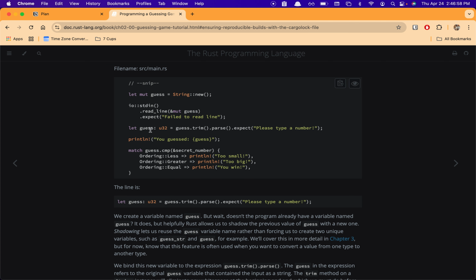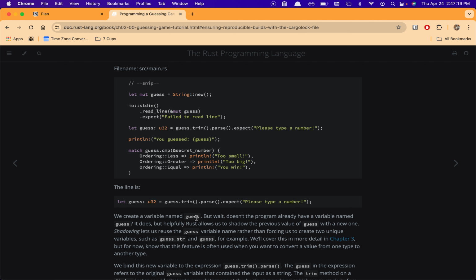So how is guess coming up again twice, right? Like how can you declare two different variables named guess of different types? Even of the same type you can't, generally, in a programming language. So what happens? In JavaScript you can, I think. What happens in Rust, especially in a statically typed language? It has a static type system, right?